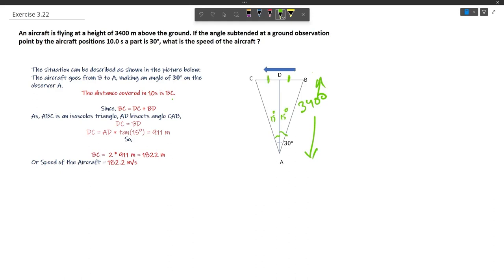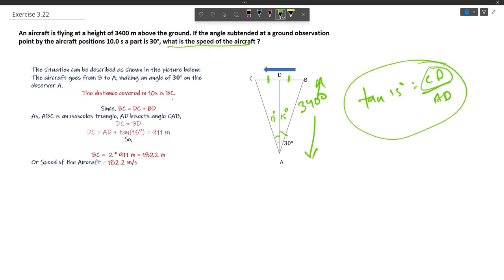So we can say that tan 15 degrees would be CD divided by DA. Tan of this angle would be perpendicular divided by base, so it would be CD divided by AD. Now using this ratio we can find out CD. Now we have to find out the speed of the aircraft.